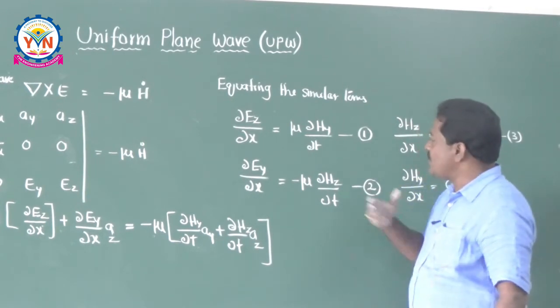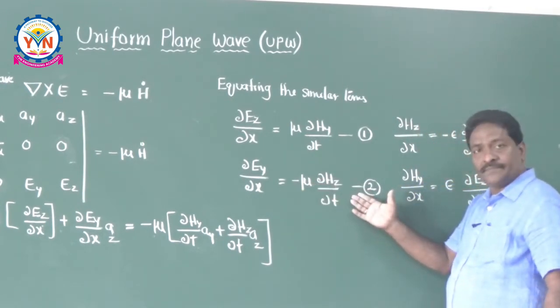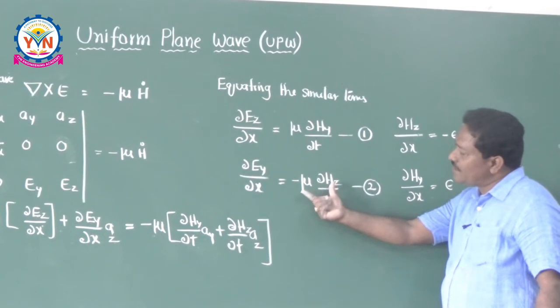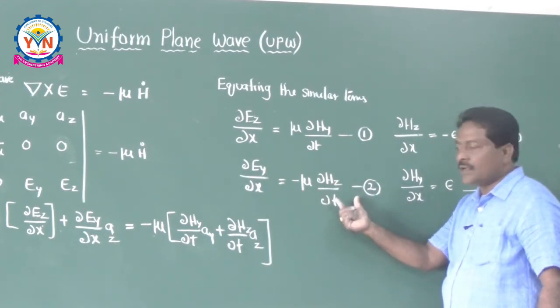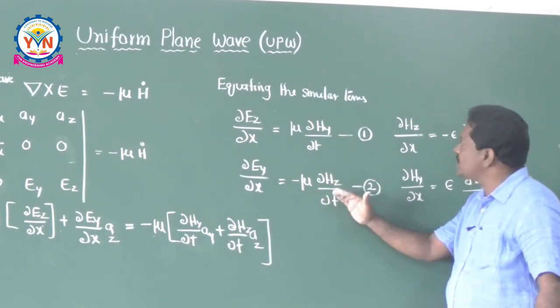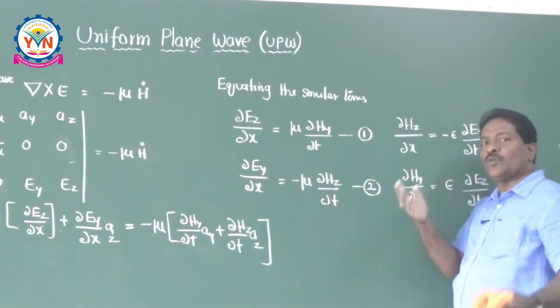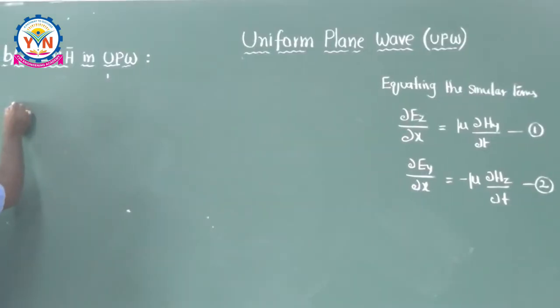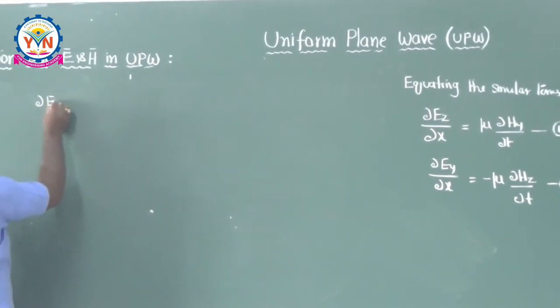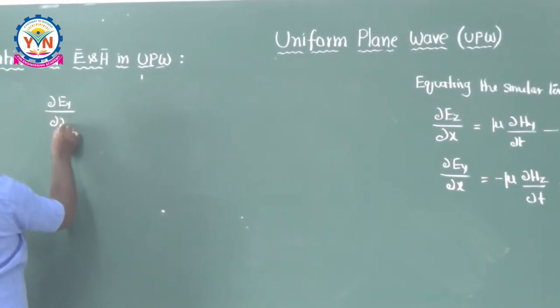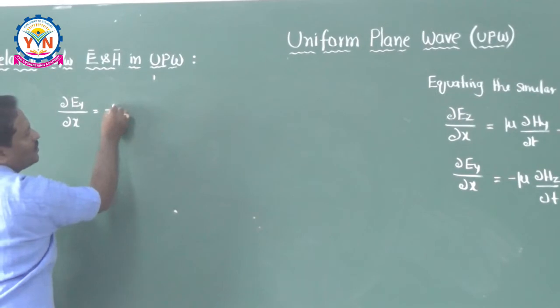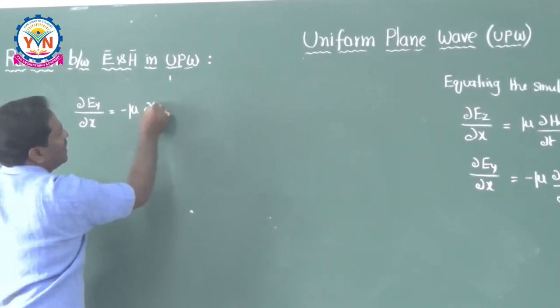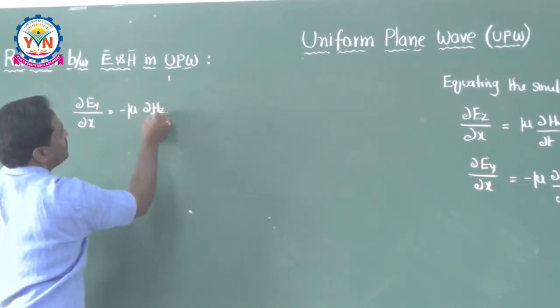Now I would like to take the second equation, and I will write down the solution for the second equation, and I will substitute this solution in the third equation. I am going to get the relation here. So now ∂Ey/∂x is equal to minus mu into ∂Hz/∂t.